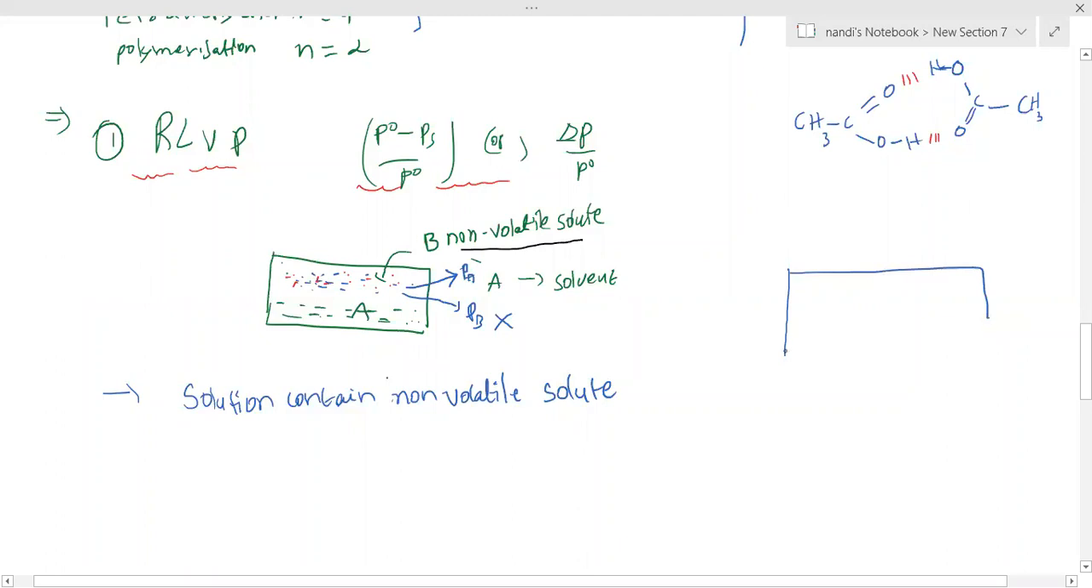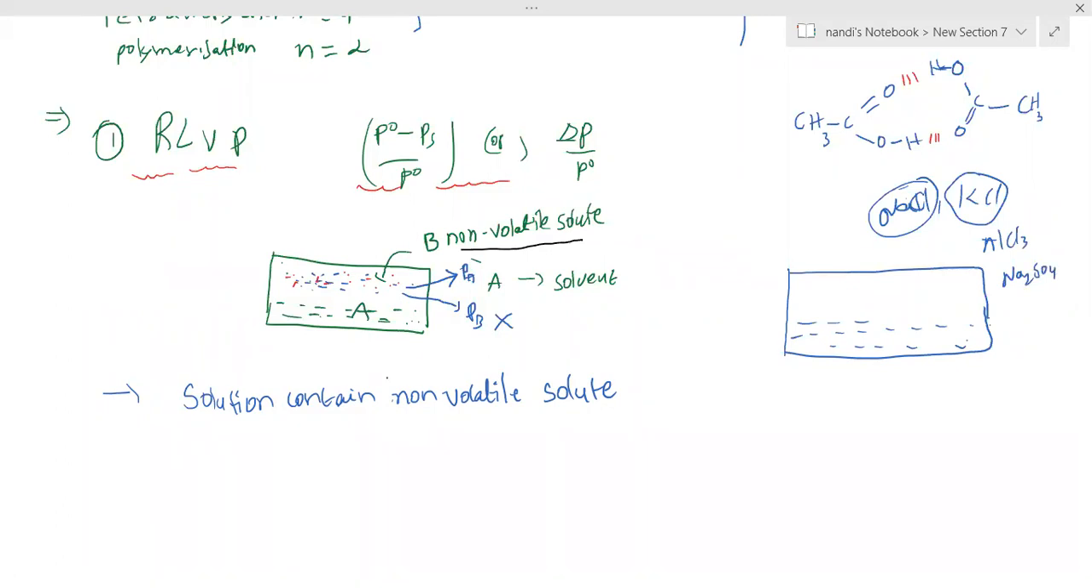Simple thing. I am taking here one solution, with a pure solvent. Now generally we are adding NaCl, KCl, like that. All these are non-volatile solutes. They won't evaporate. Or aluminum chloride or sodium sulfate. All these are in solid state. Do they evaporate? If you add NaCl or table salt and dissolve it in water, and keep it exposed to air, water can evaporate, not NaCl.